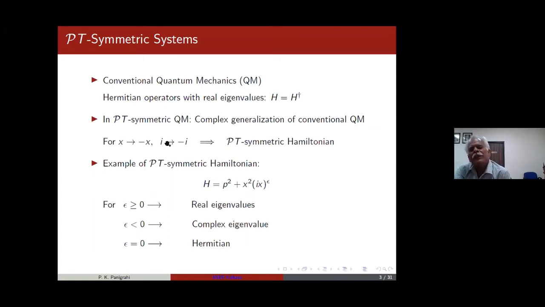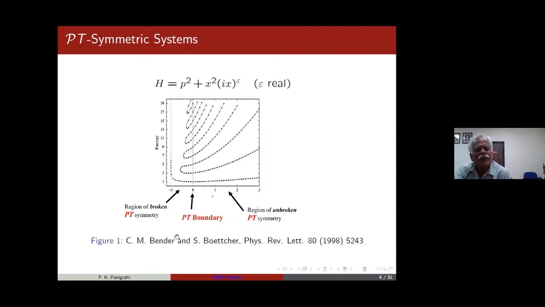But the same is not true and needs much deeper understanding beyond these kind of things where you have a shift in momentum, because if you have nonlinear things like i x cubed, then also you get real eigenvalues. So, much deeper understanding is required for continuous variable systems. More generically, these are the kind of things people have already pointed out. For example, if you have a cubic potential, then you will have complex eigenvalues. Unbroken case will have real, broken case will have complex, and these are the papers of Bender which started this field.